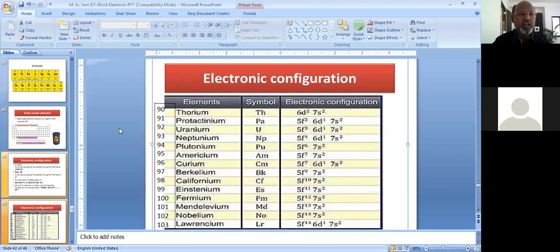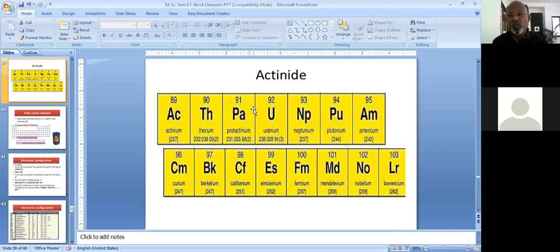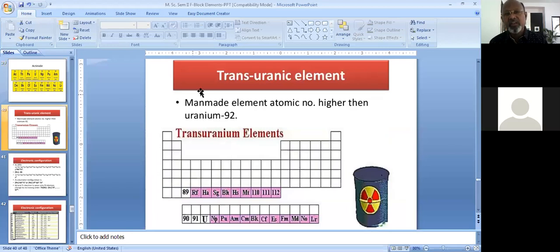Now, if we look again at this series, from actinium to lawrencium, all the elements were shown with their respective atomic masses. In this slide, the elements known as transuranic, where trans stands for the elements situated after uranium, atomic number 92. All these elements after atomic number 92 up to lawrencium are known as transuranic elements.